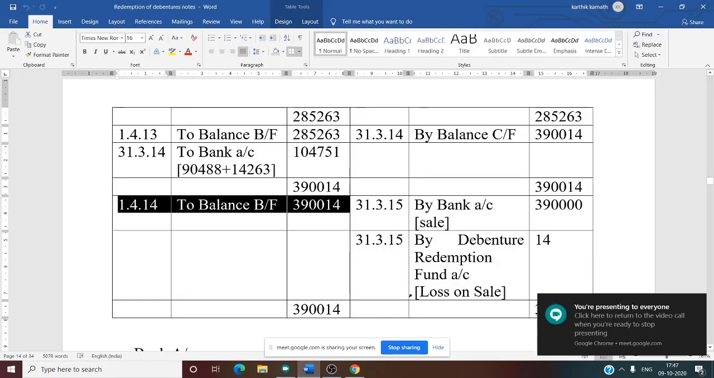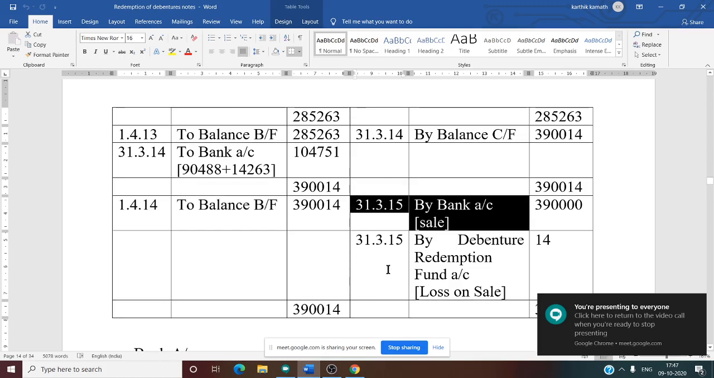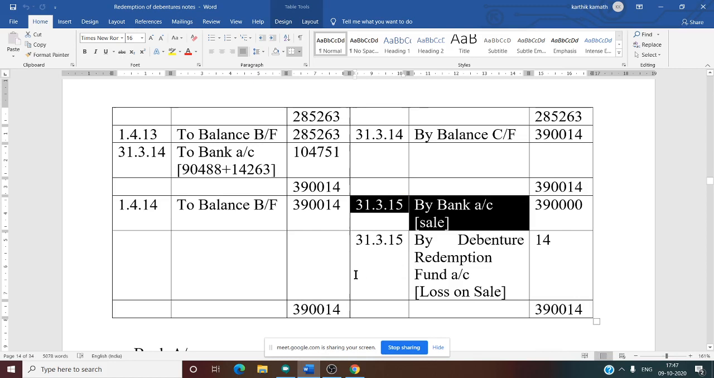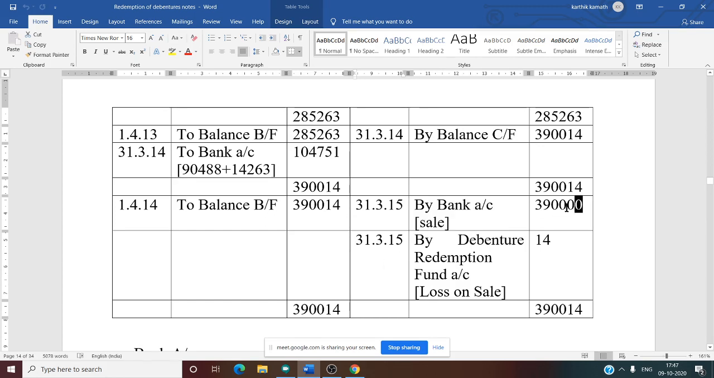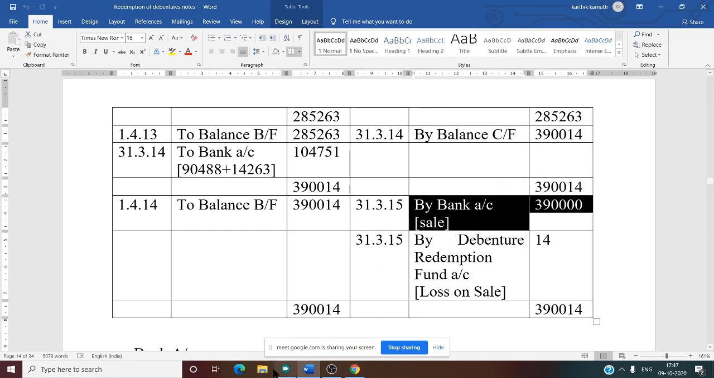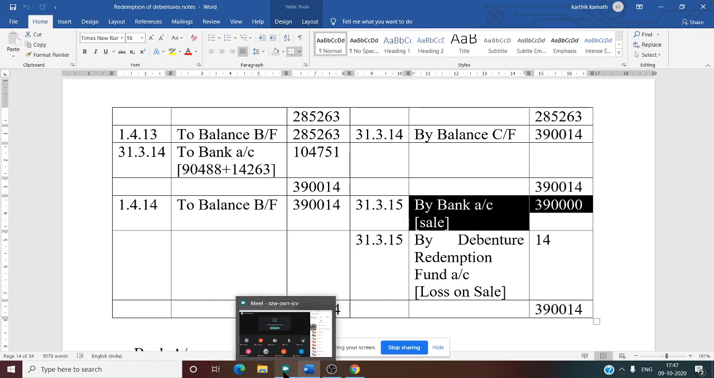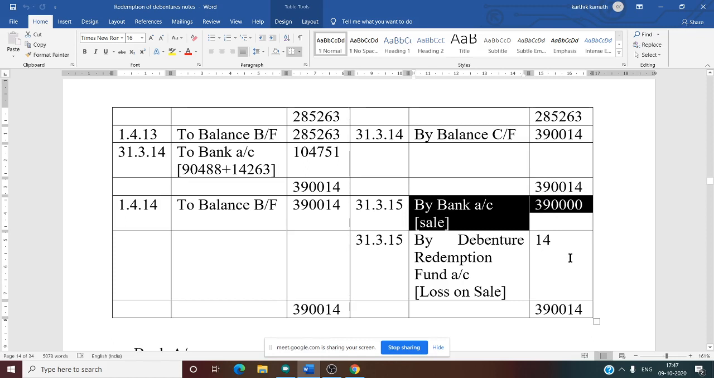So now the fifth year end investments are sold. Whenever an investment is sold, cash comes in. So what is the journal entry? Bank account debit to debenture redemption fund investment account. That is why we have written by bank account sale. This amount, 3,90,000, is given directly in the question. That is why we have written 3,90,000.